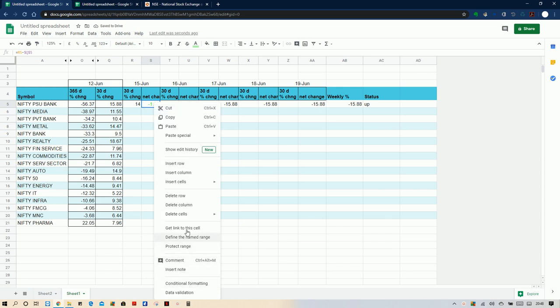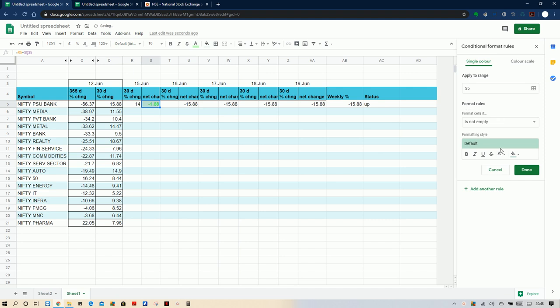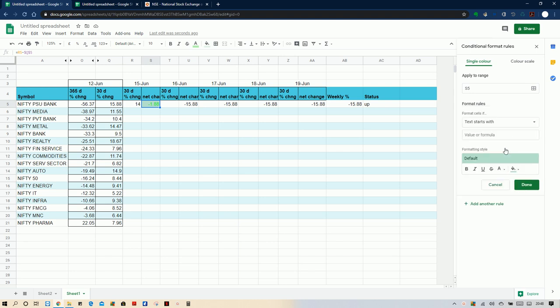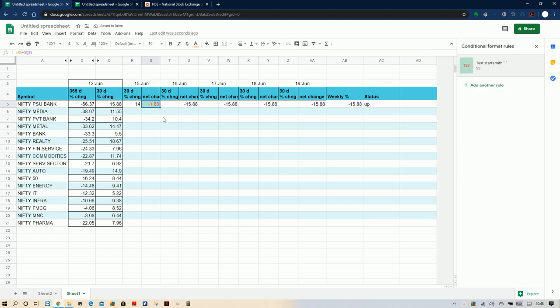You can also format it like this, with conditional formatting. In the rules you can write down 'text starts with minus', and that will be highlighted as red. If you do that, you can see it will be in red. Similarly, that can be applied here and then here.